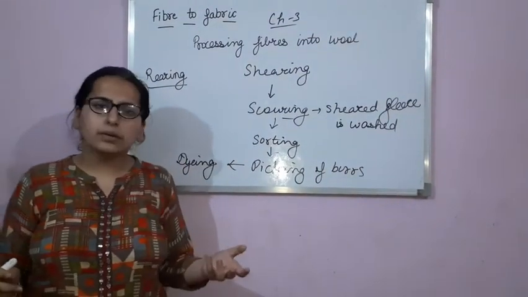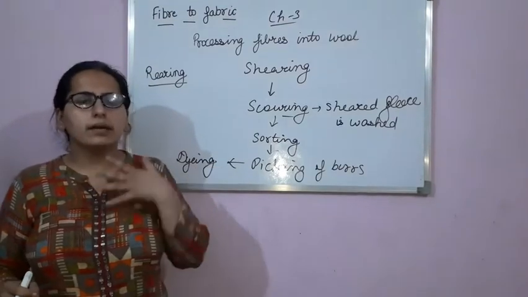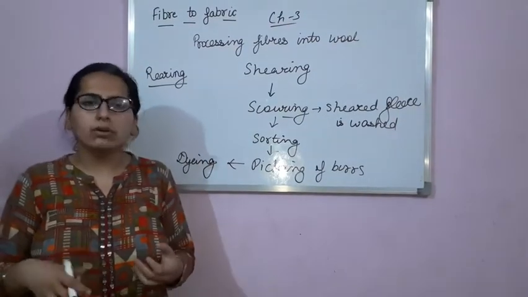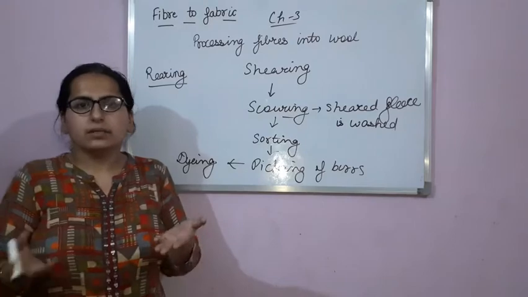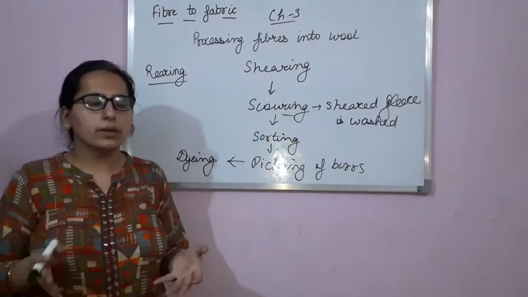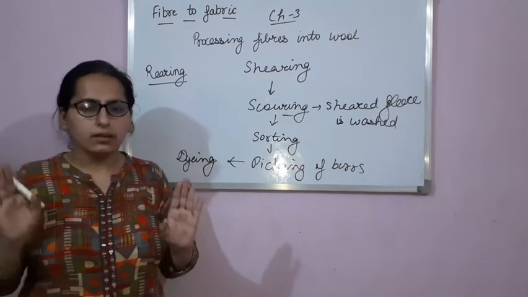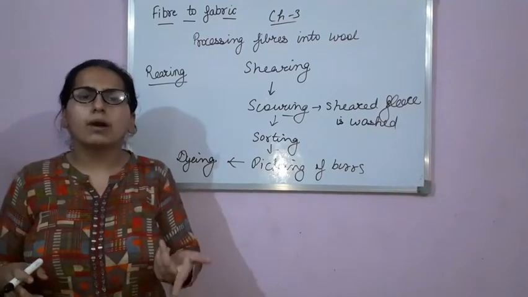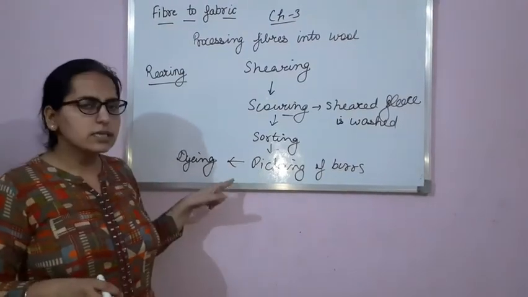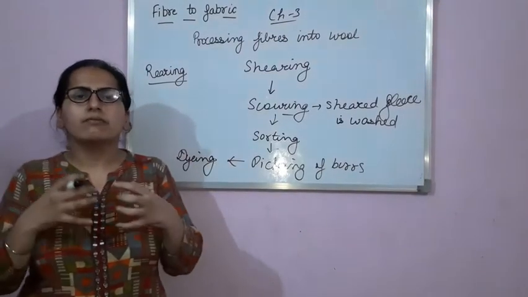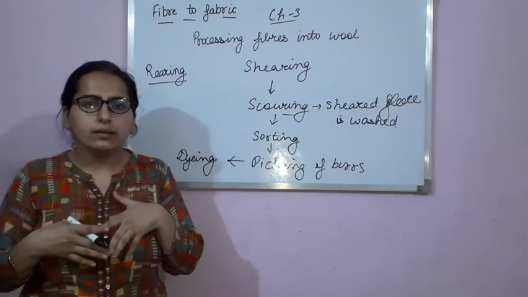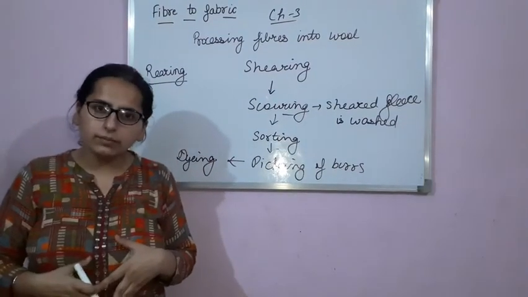In the market you can see pink color, red color, and every color of wool is available. But the natural color of fleece that you see on the body of the sheep is generally white or brown. So in dyeing, the fibers are colored.